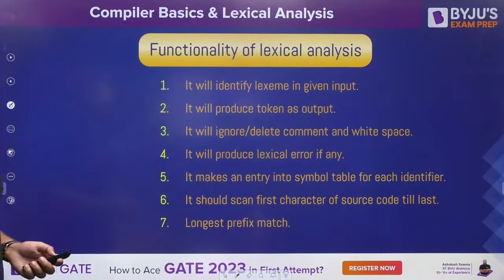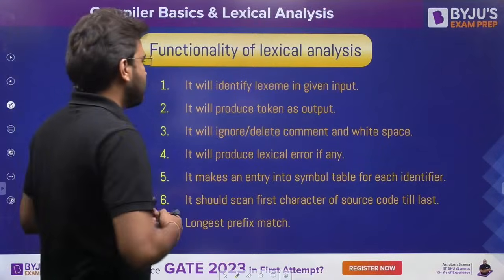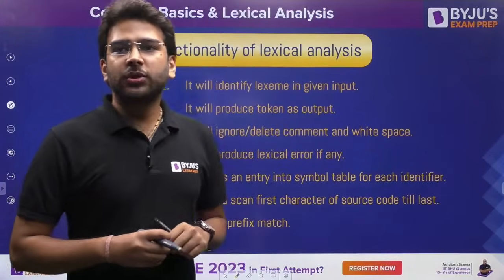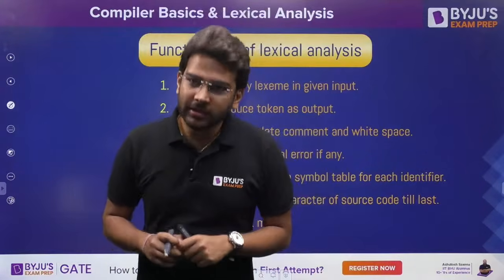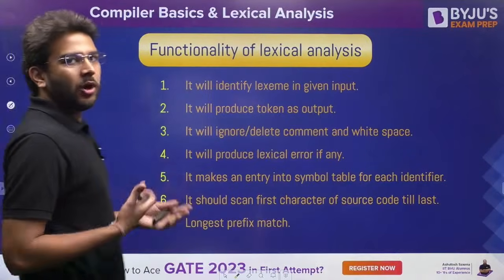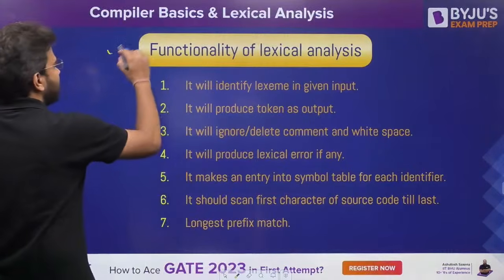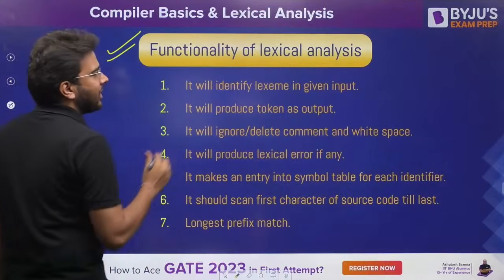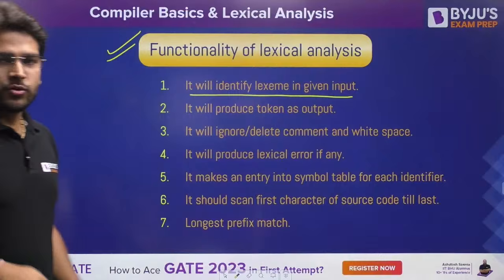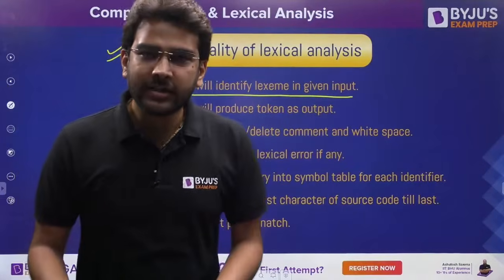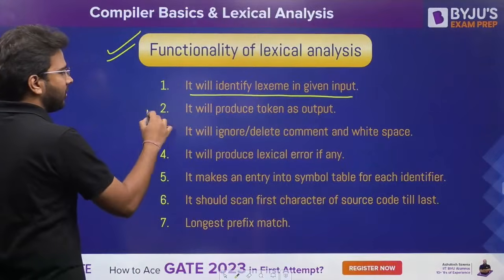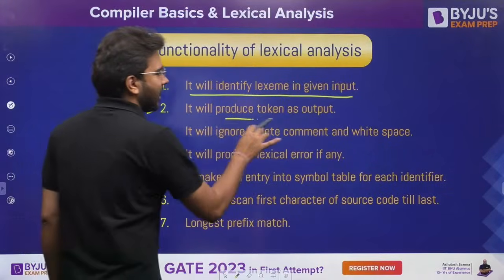Now, what is the functionality of lexical analysis? Let's understand it. There are many functionalities of the lexical analysis phase. Yes, to distinguish between different IDs, we are writing numbers. Exactly, Nishu, that is correct. Otherwise it will not be able to identify them. The first functionality is it will identify lexemes in the given input. First of all, it is going to identify all the lexemes present in your source code, that is the actual part of the program. Then it will produce tokens as the output.